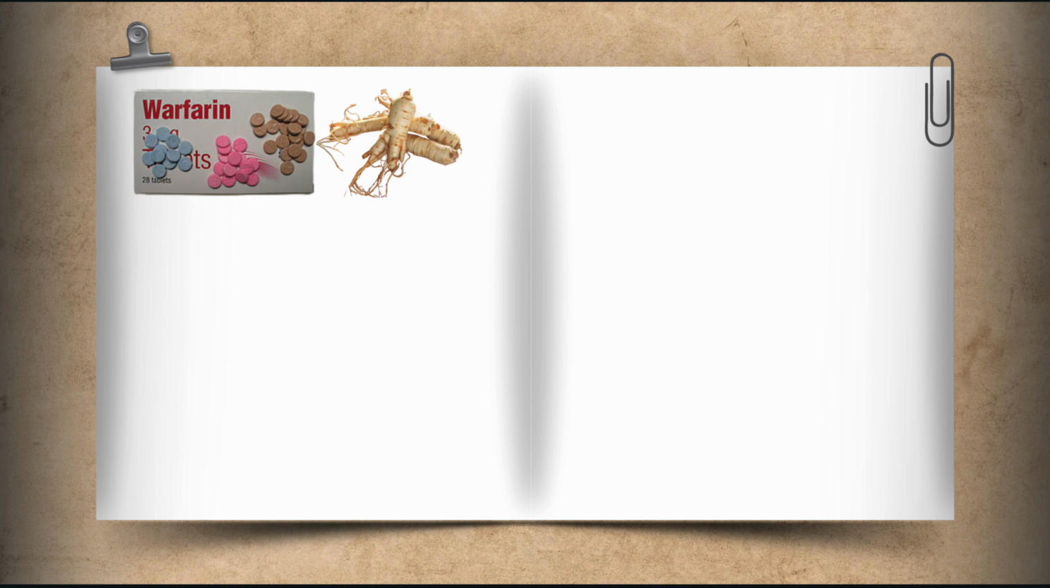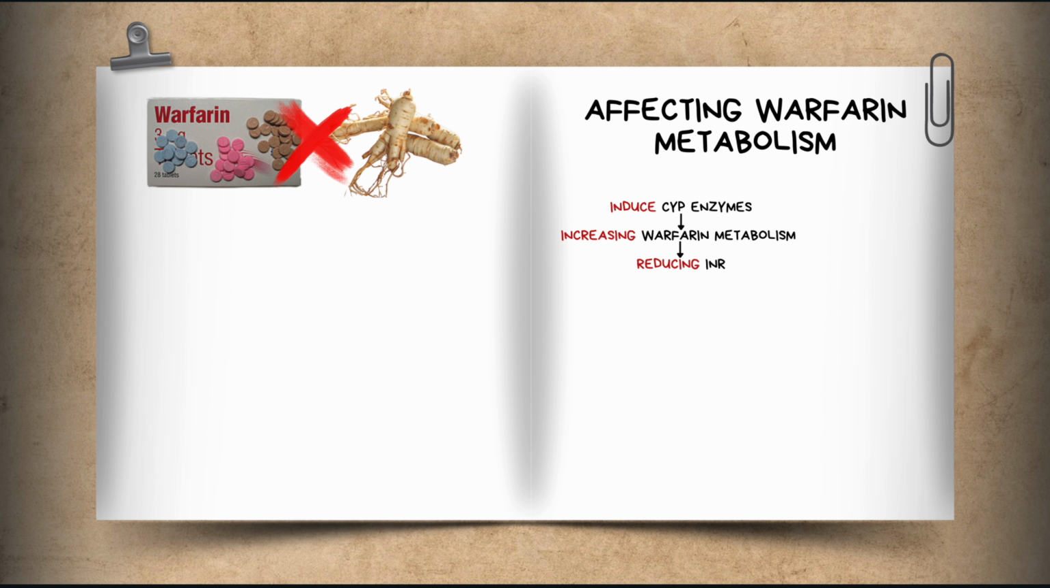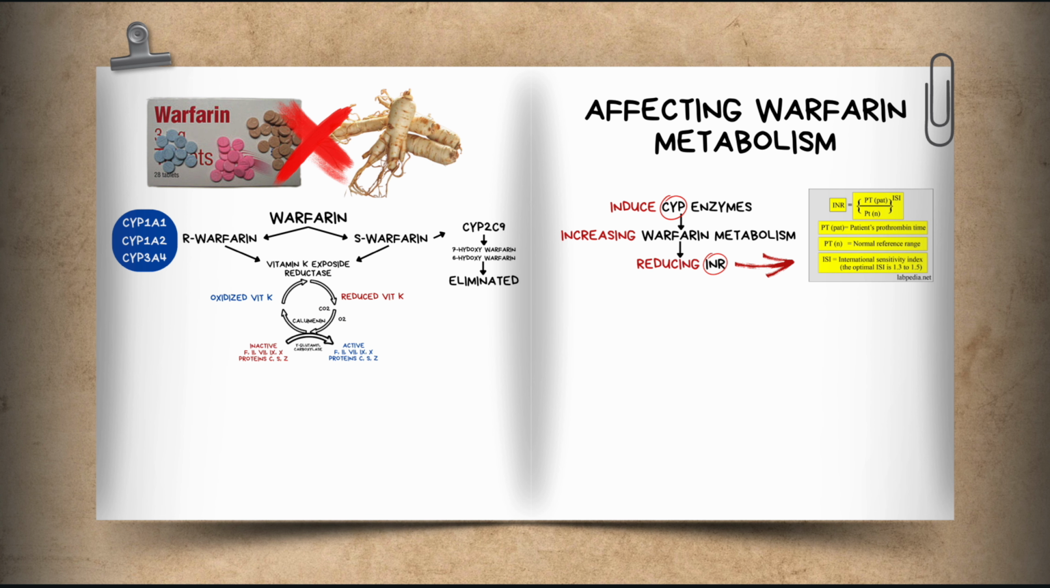The first thing here you need to remember is that ginseng can affect warfarin metabolism. Ginseng may induce CYP enzymes like CYP2C9, potentially increasing warfarin metabolism and reducing INR. INR stands for International Normalized Ratio. I made a diagram here so you can understand the warfarin interaction with ginseng better. Okay, so how does ginseng affect this pathway? Ginseng may induce CYP enzymes like CYP2C9, CYP3A4, or CYP1A2 depending on the species and dose.